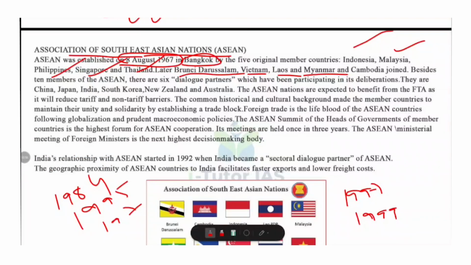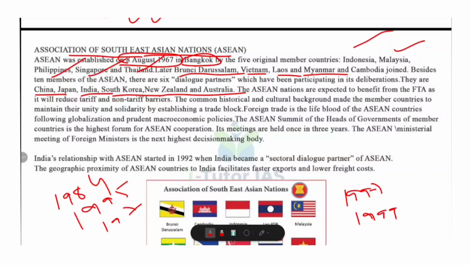Okay, now there are some dialogue partners also. Who are they? China, Japan, India, South Korea, New Zealand and Australia. So these nations engage in economic and strategic discussions with ASEAN.